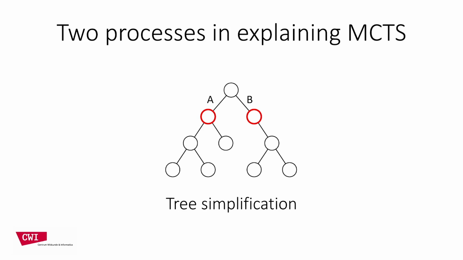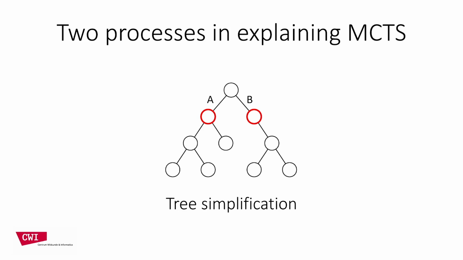When you explain a search decision to someone else, for example, a move in a game of Go, you typically say something like this. If you make move A, you strengthen the connection between these two groups. But if you make move B, you both help connect your groups and threaten an invasion into your opponent's territory somewhere around here. So that's the stronger move.